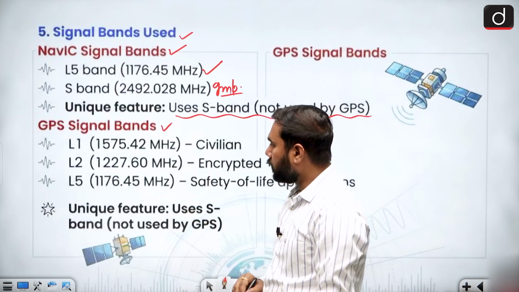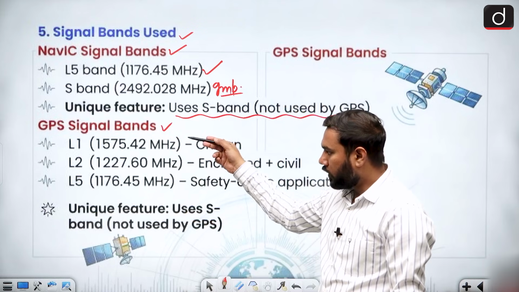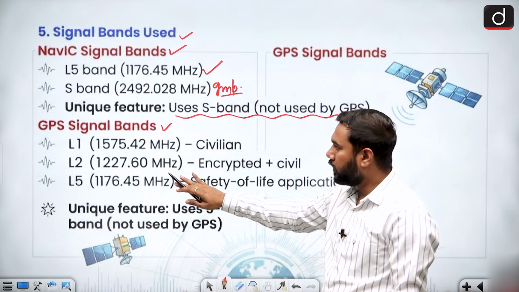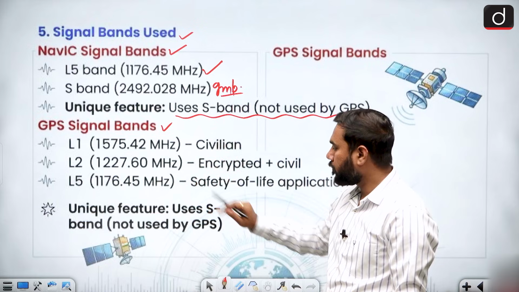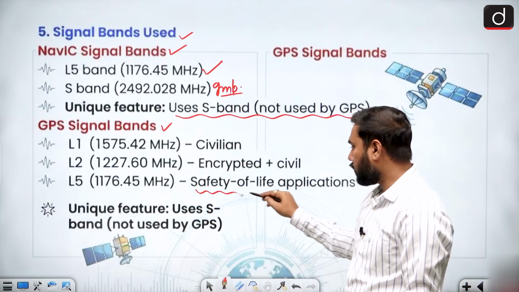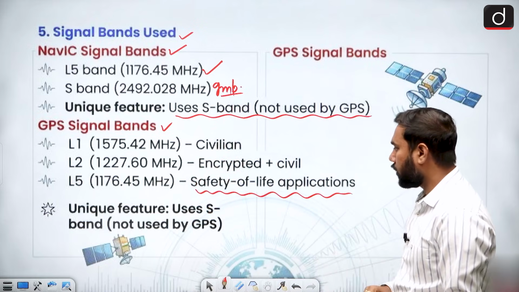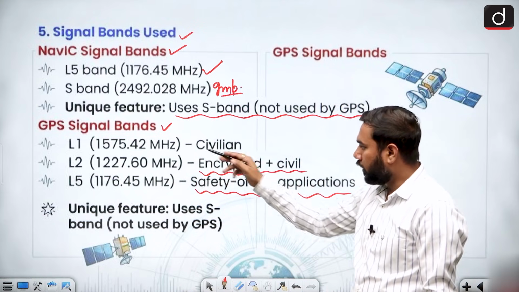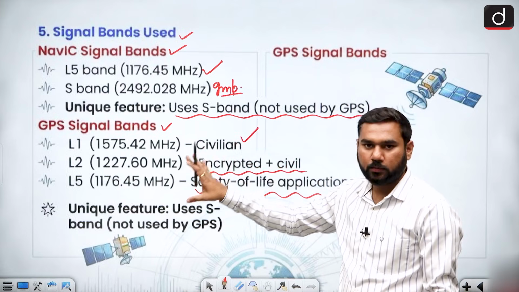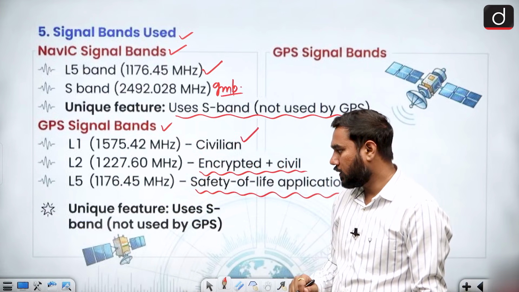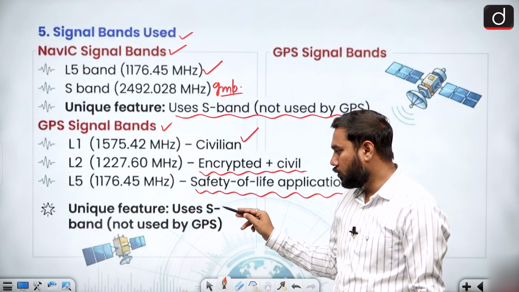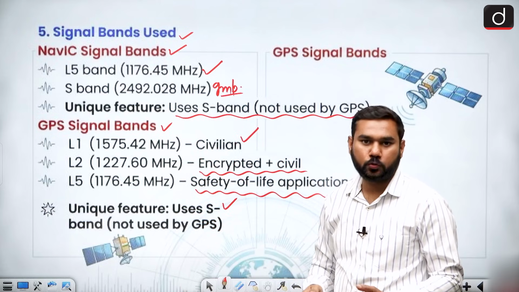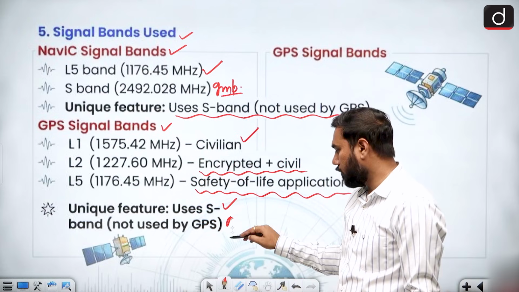When we talk about the GPS signal bands, there are L1, L2 and also L5. So L5 is used by both of them, and L5 is for safety of life applications, but L2 is used for encrypted and civil use, and L1 is for civilian use. This is something related to your GPS. And a unique feature of NavIC is that it uses the S band, which is not used by GPS. This one is a very important point.